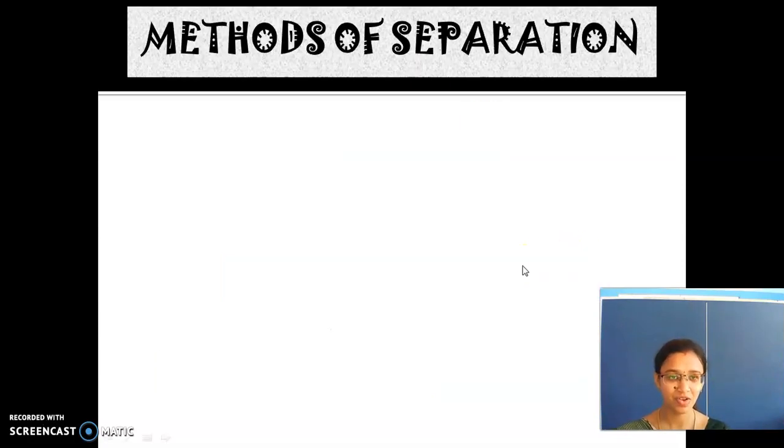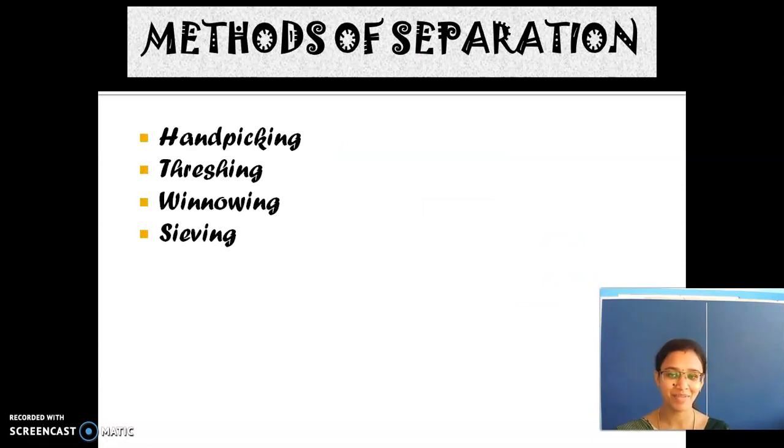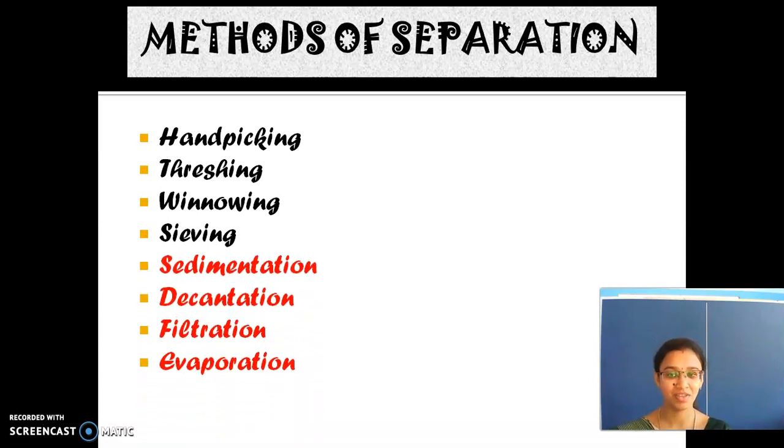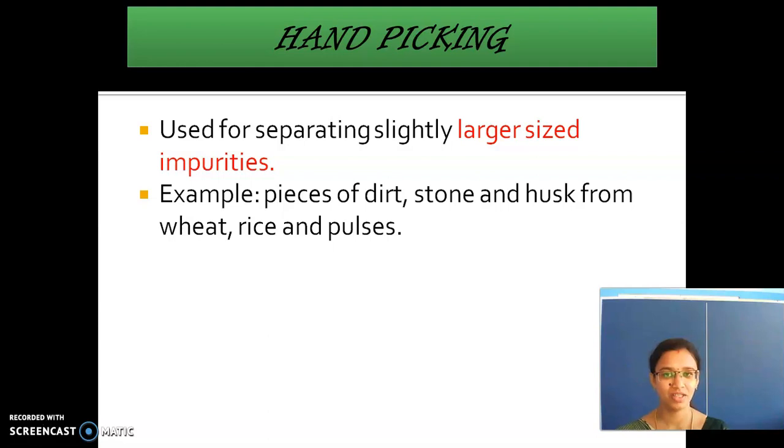So what are the methods of separation? Hand picking, threshing, winnowing and sieving we had already seen, and sedimentation, decantation, filtration and evaporation. These methods we are going to see now. Before going into the new content, we will have a recap of what we had seen already.